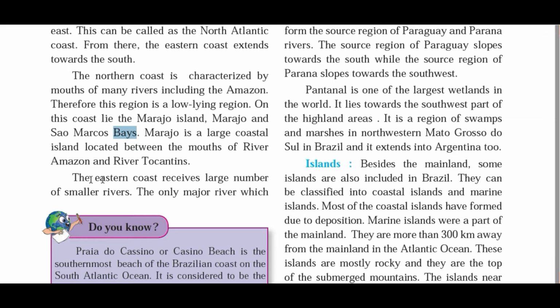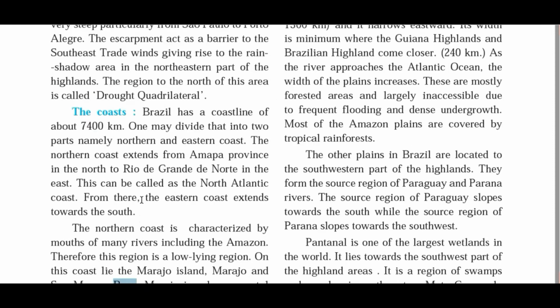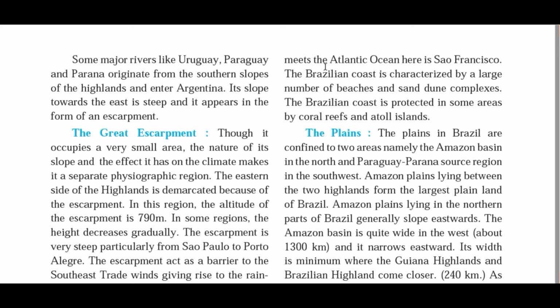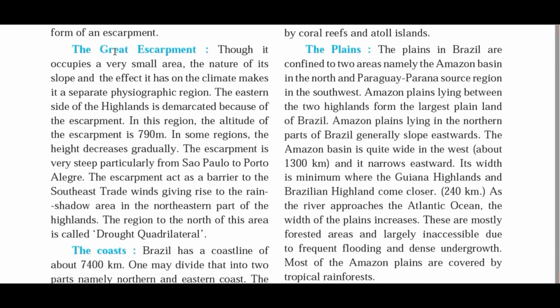The eastern coast receives a large number of small rivers. The only major river which meets the Atlantic Ocean here is the São Francisco River. The Brazilian coast is characterized by a large number of beaches and sand dune complexes. The Brazilian coast is protected in some areas by coral reefs and atoll islands. So let's see what it is exactly.